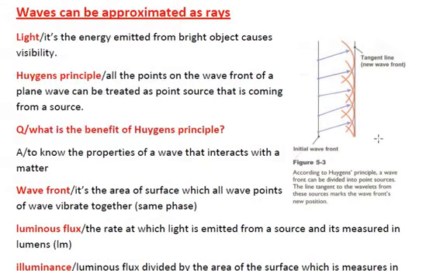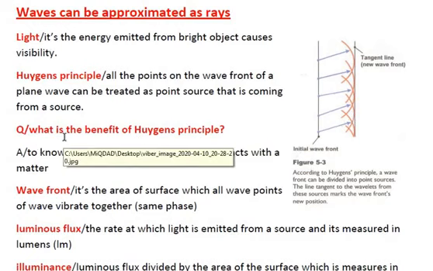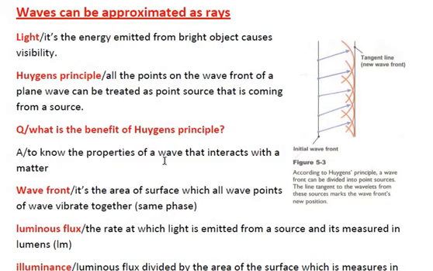Now here we have a figure. The figure says according to Huygens' principle, a wavefront can be divided into point sources. A line tangent to the wavelets from these sources makes the wavefront's new position. Here we have the tangent line, here we have the wavefronts. We have a question here. It says, what's the benefit of Huygens' principle? The benefit is to know the properties of waves that interact with matter.